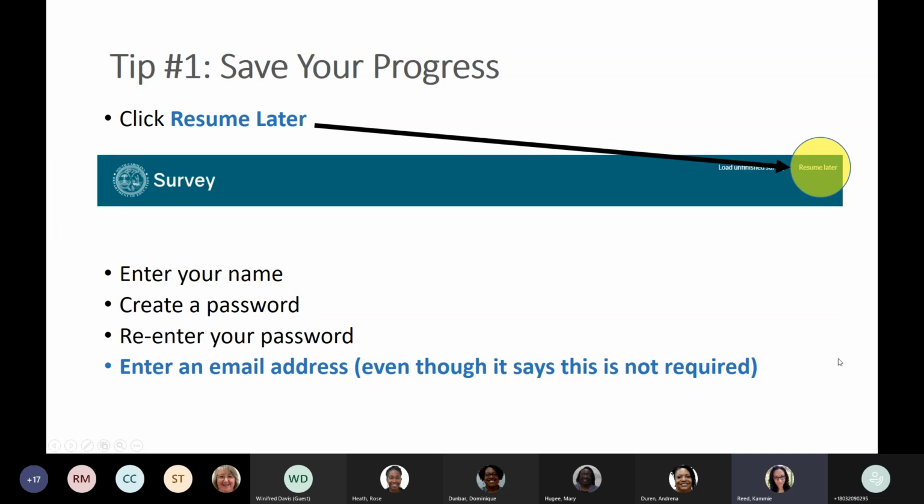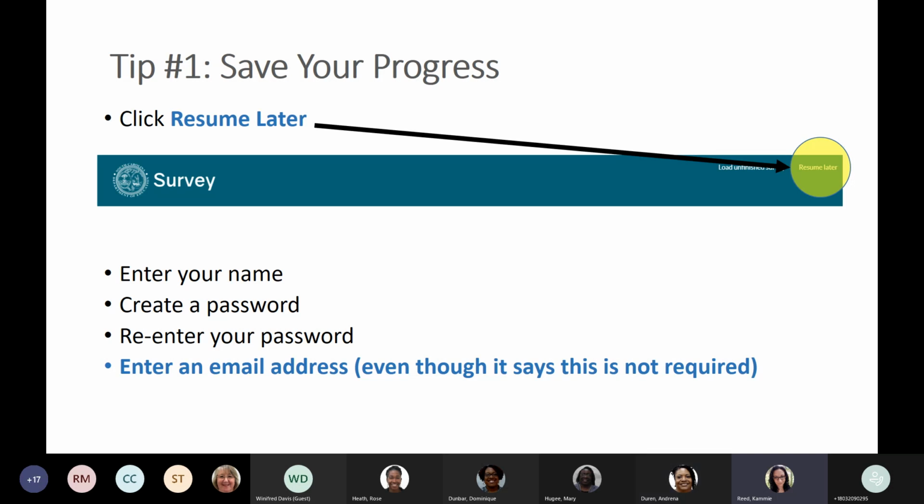Tip number 1. And these next few tips are coming from programs who have completed their written documentation already and some of the struggles that we had. Again, it's a new system, a new way of doing things this year, so they got to be our guinea pigs. Thank you all for that, for those on the call that have already completed this part, because they helped me create our tips here.